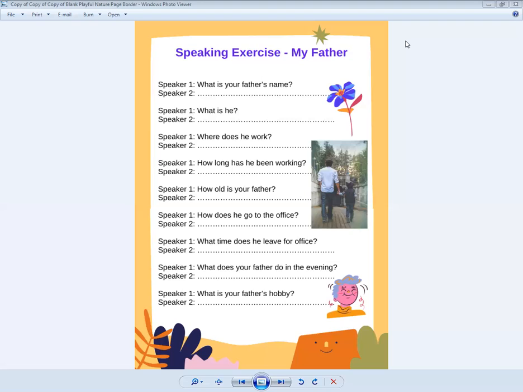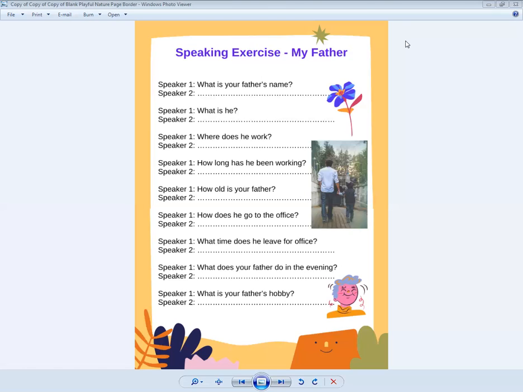I और we का आंसर में दोनों बन जाएगा you. If in the question you have used second person, then when you give the answer this will change to first person. That is, if in the question the word you has been used, then in the answer it will become either I or we.